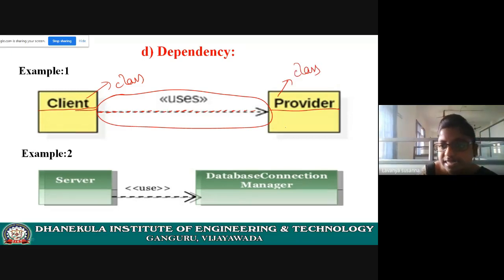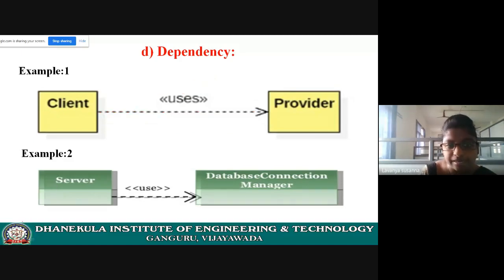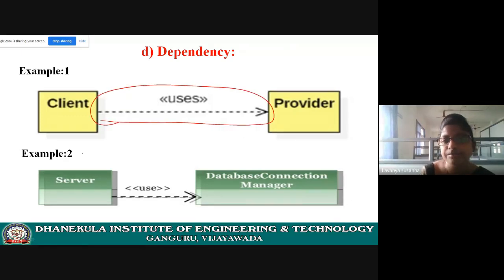Client uses the services of provider. See here, uses. Client uses the services of provider. That means client is depending on provider. Dependency. So you need to represent using a dashed line and then an arrow mark. Client depends on services of provider. So client class is depending on provider class.